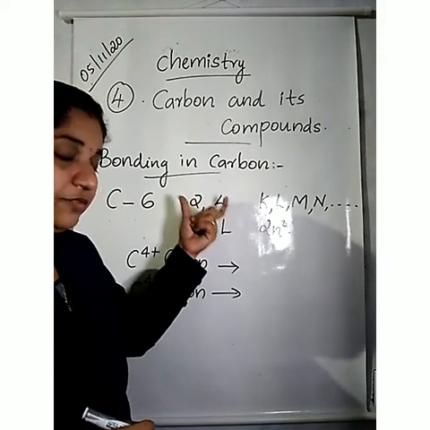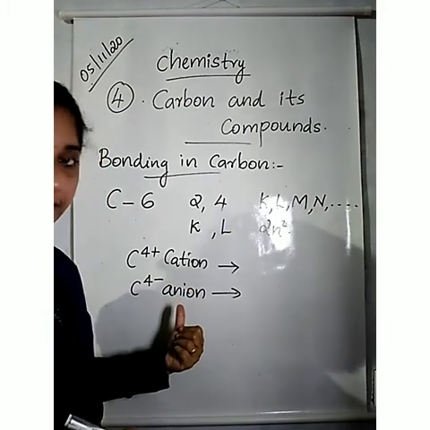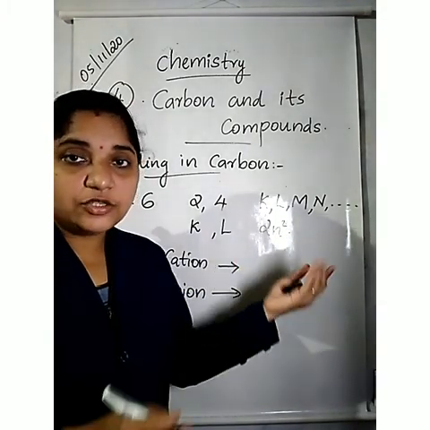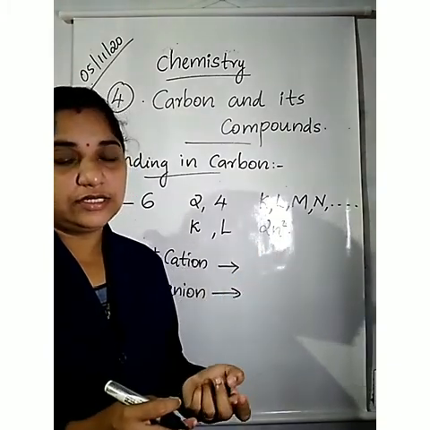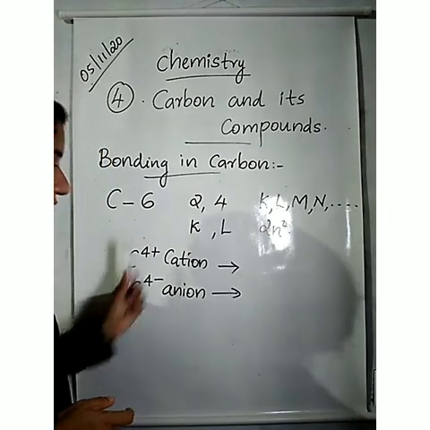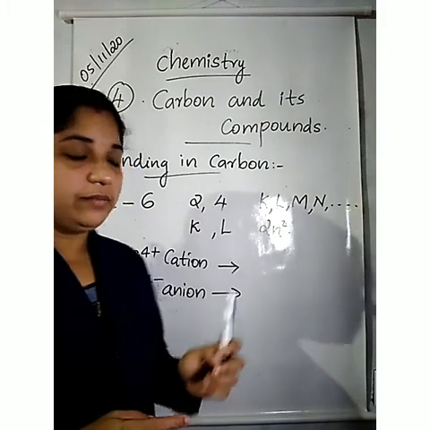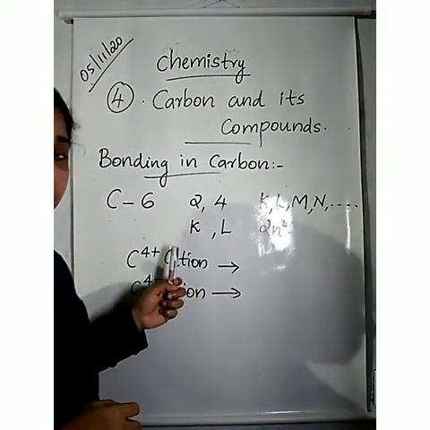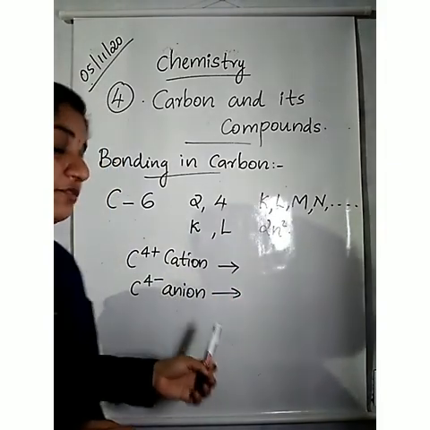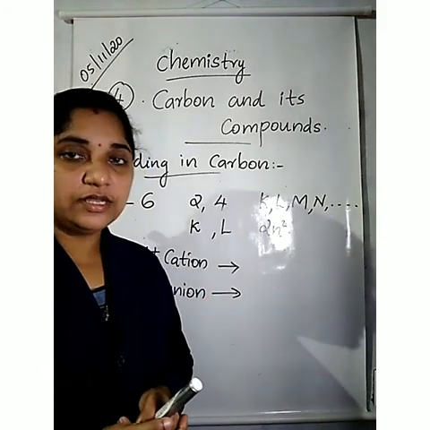When it gains 4 electrons, there are 4 extra electrons. So it is too difficult for the nucleus to hold 10 electrons with 6 protons. So, in both cases it is not possible: too much energy is required to release 4 electrons, and it is too difficult for the nucleus to hold 10 electrons against 6 protons.